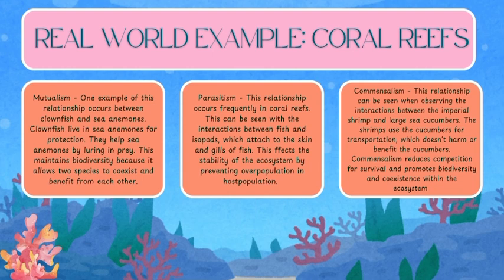Commensalism. This relationship can be seen when observing the interactions between imperial shrimp and large sea cucumbers. The shrimps use the cucumbers for transportation, which doesn't harm or benefit the cucumbers. Commensalism reduces competition for survival and promotes biodiversity and coexistence within the ecosystem.